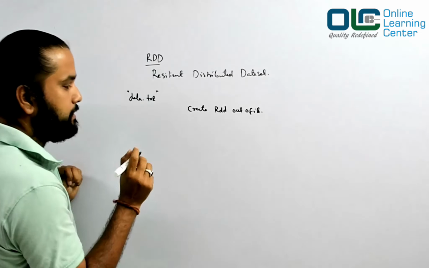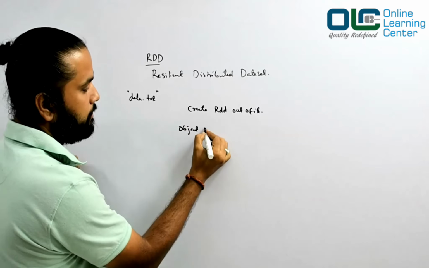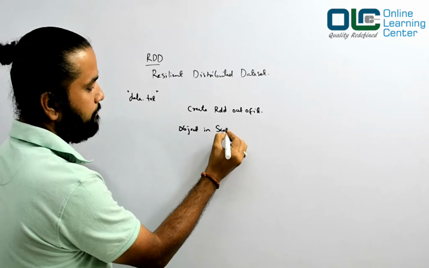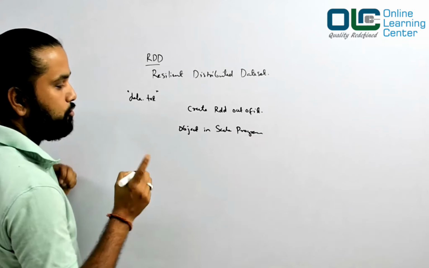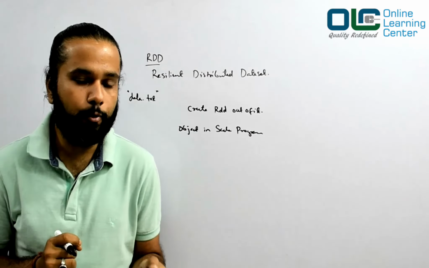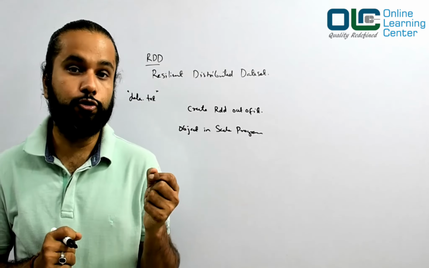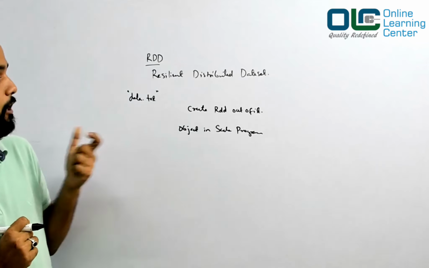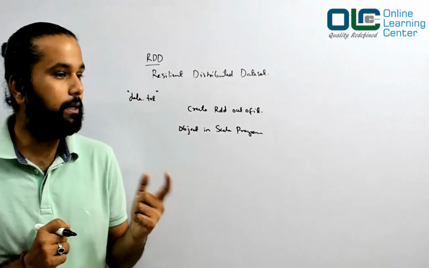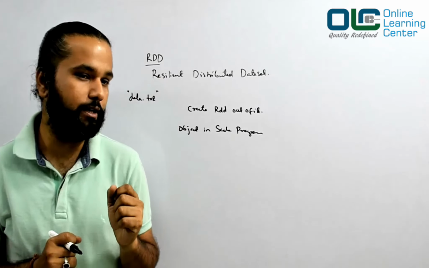Creating an RDD means creating an object in a Scala program. Okay, so when I say I want to create an RDD out of it, from a Java point of view, from a Scala point of view, it literally means an object. So you create an object and that object is called an RDD. But then what does it mean when you say resilient distributed data set? That's the important thing, right?